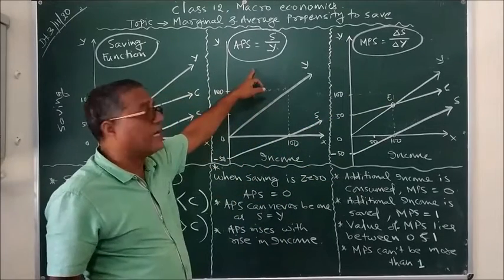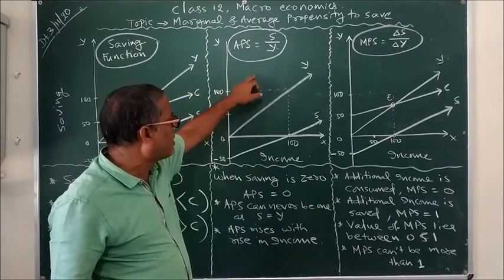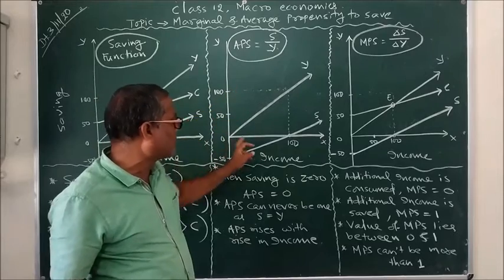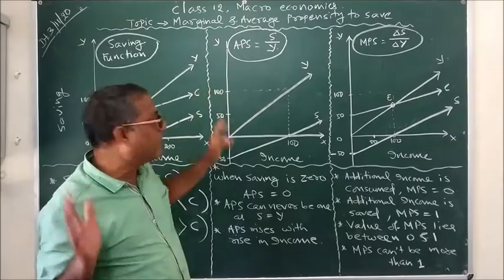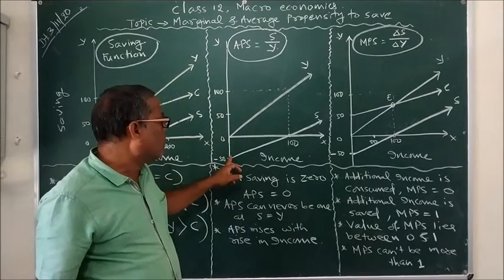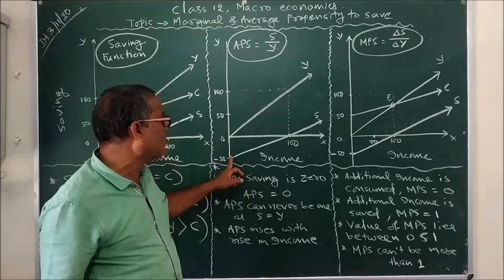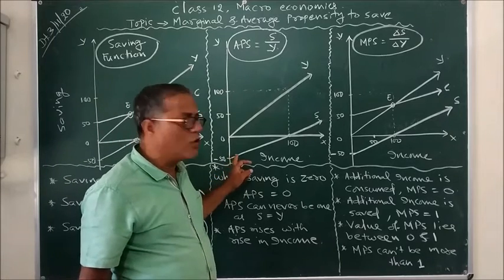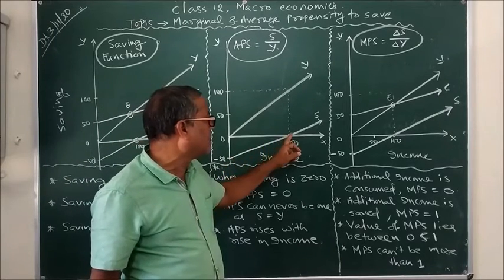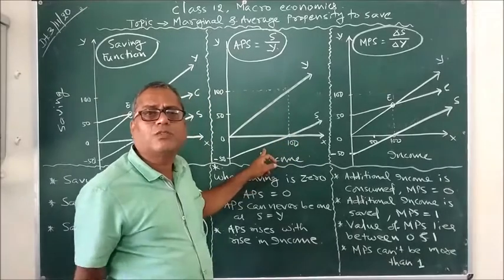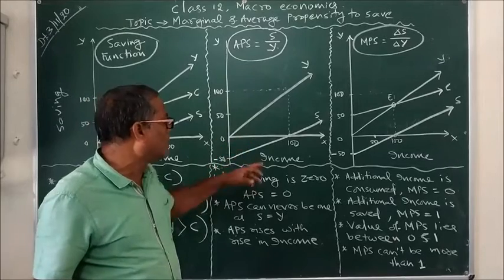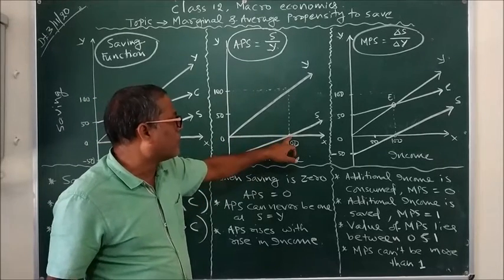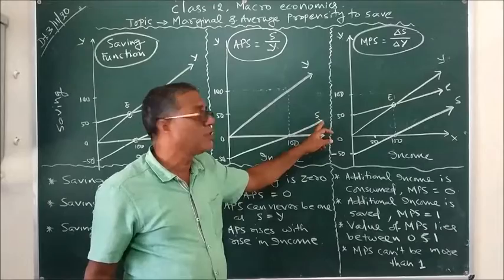So come to the APS second. The second diagram tells us about APS. Along the x-axis we have taken income, and along the y-axis we have taken saving. So here you can see we have already known that saving starts negative and goes on rising. Saving is rising means what? The gap between income and consumption is getting closer. And at a point, saving becomes 0. After that, saving becomes positive.